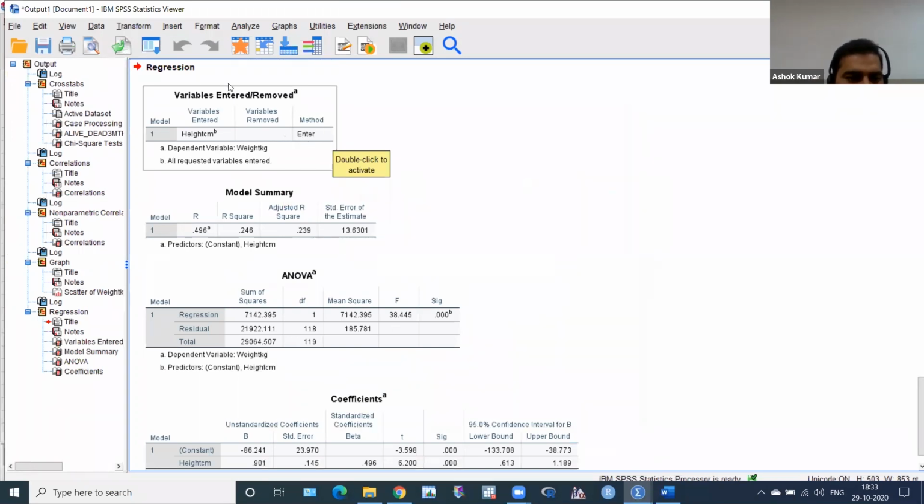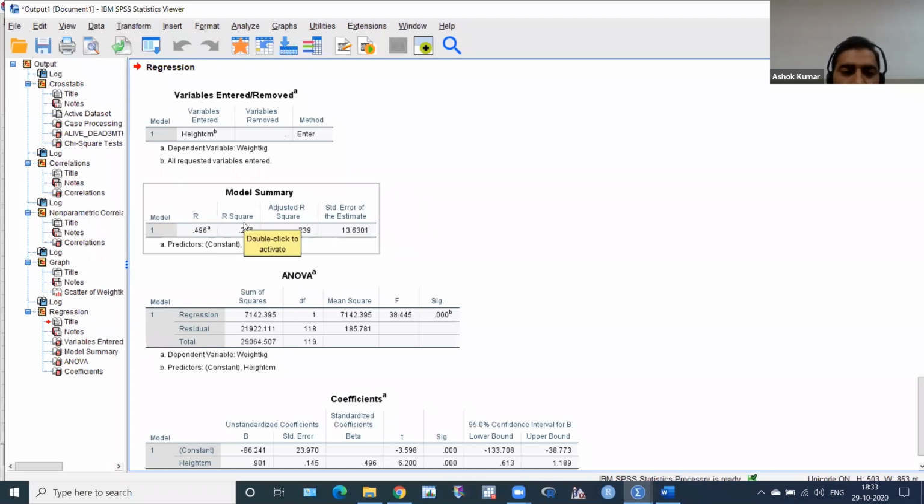So what we get: we have the Enter method, and this is the dependent variable. This is the variables entered or removed table, because we have entered only one variable. With the Enter method, and when we use stepwise or backward, there is a removed variable also. The dependent variable is weight, and the predictor is height. You can see this is the R value, this is the R square, which we also got in the scatter plot, and this is the adjusted R square.